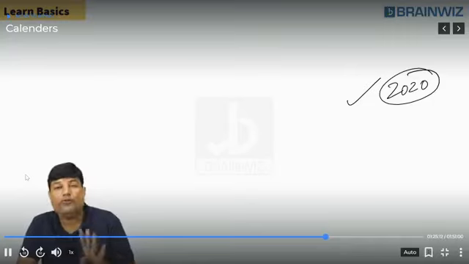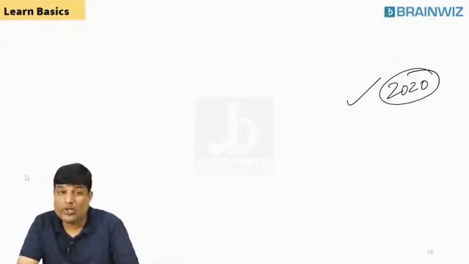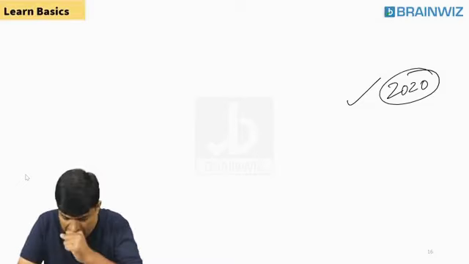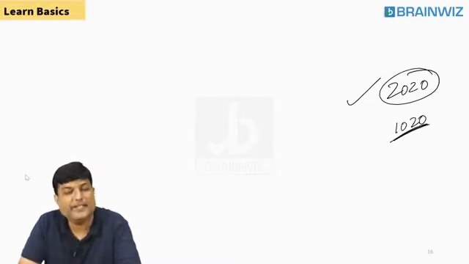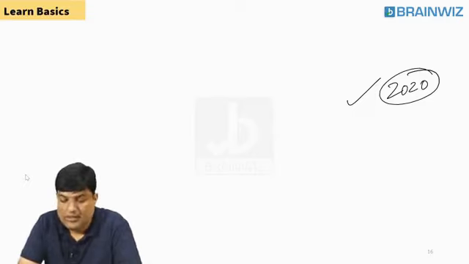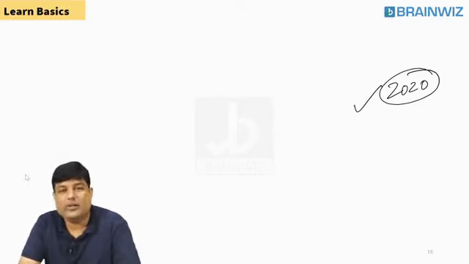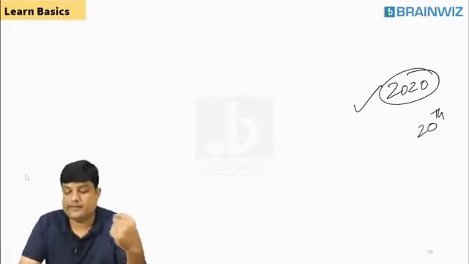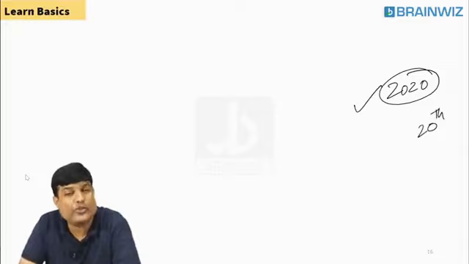I'm asking you 400 years back, you told me, but you are not telling me what is 1000 years back. 1000 years back, what was the year, student? 1020. Right now it's 2020. Tell me 2000 years back, what was the year? The year was 20. 2000 years back, the year was 20.